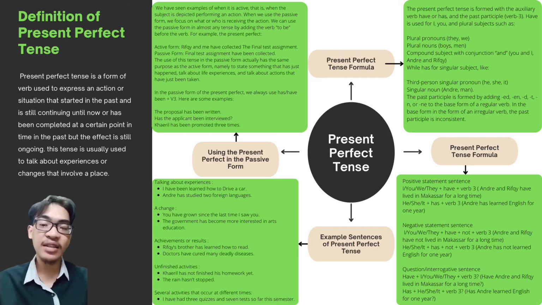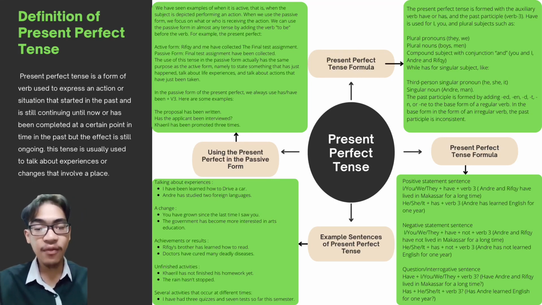For example, the present perfect tense. Active form is Rifki and me have collected the final test assignment, and for the passive form example is final test assignment have been collected by Rifki and me. The use of this tense in the passive form actually has the same purpose as the active form, namely to state something that has just happened, talk about a life experience, and talk about actions that have just been taken.